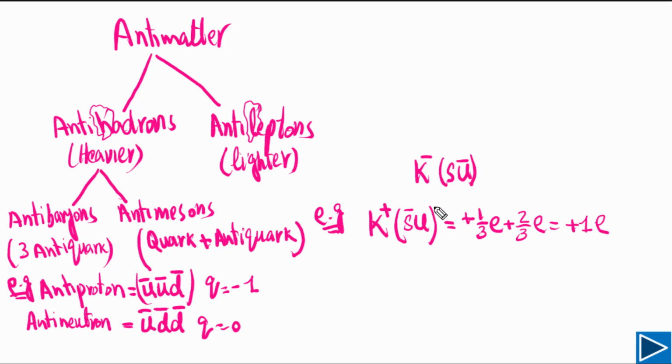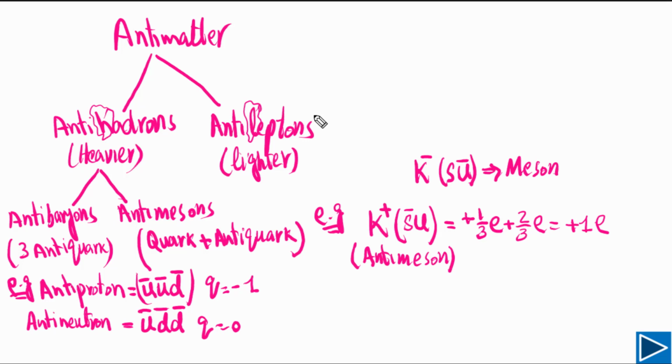So they are particle and antiparticle. If this is our meson, then this is an example of an anti-meson. This is how you can understand the difference between mesons and anti-mesons.